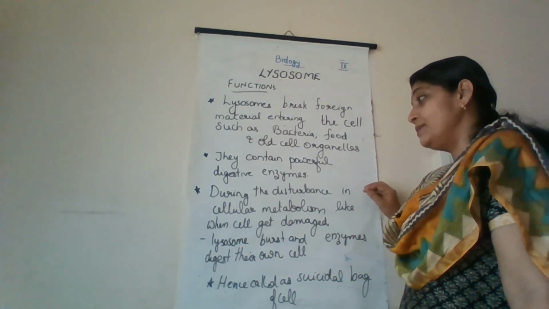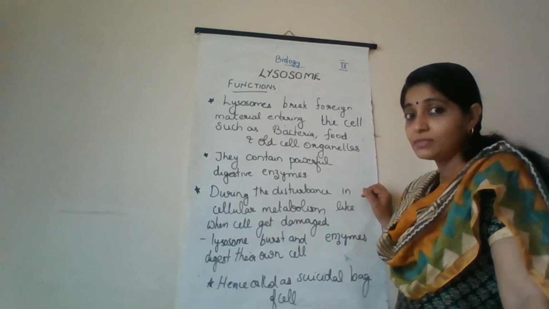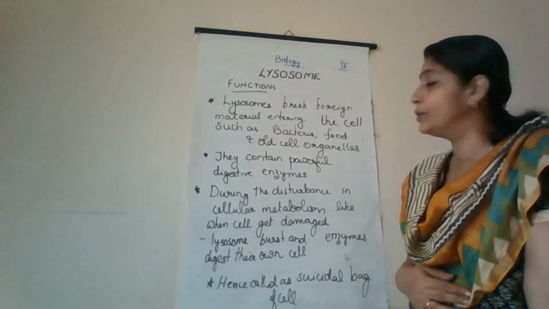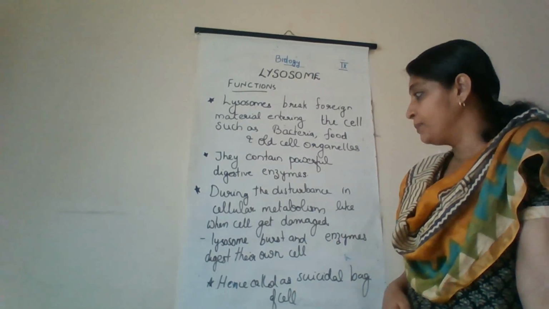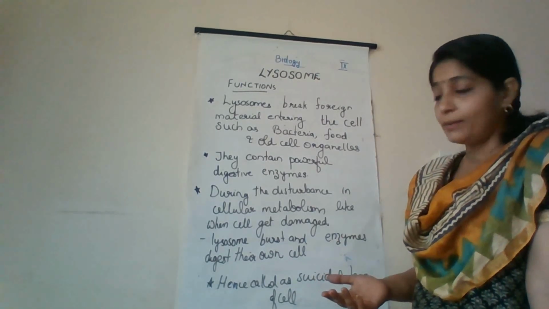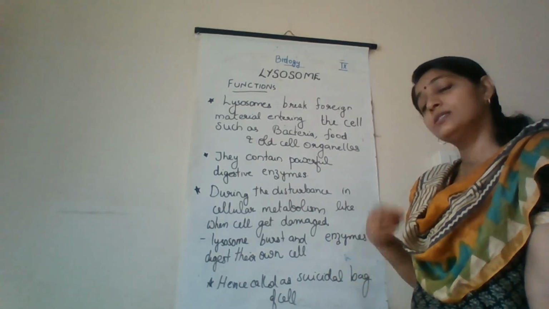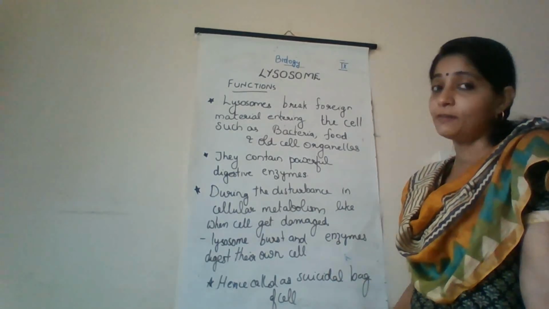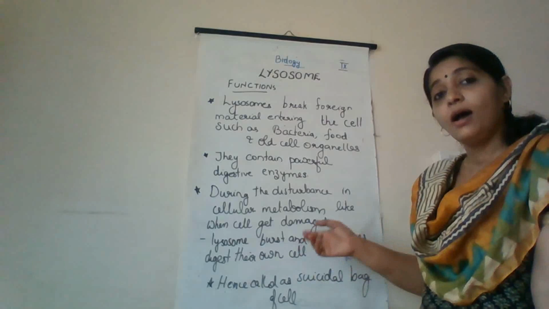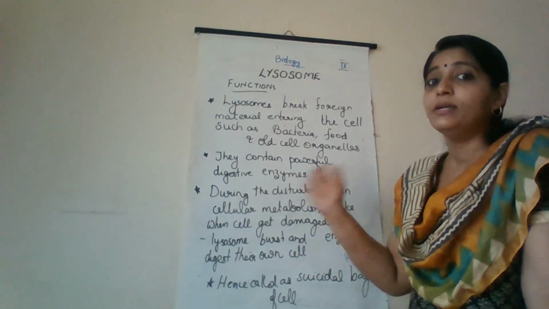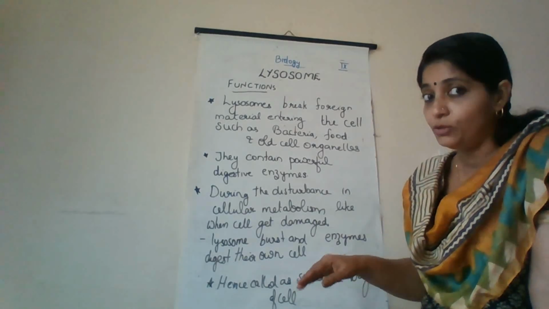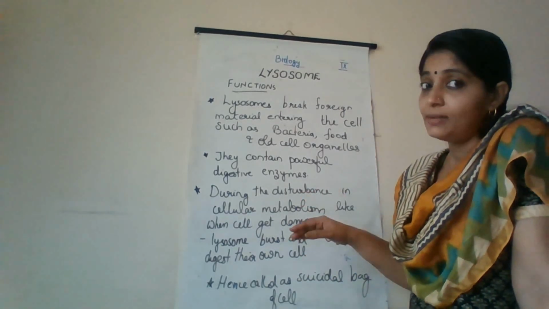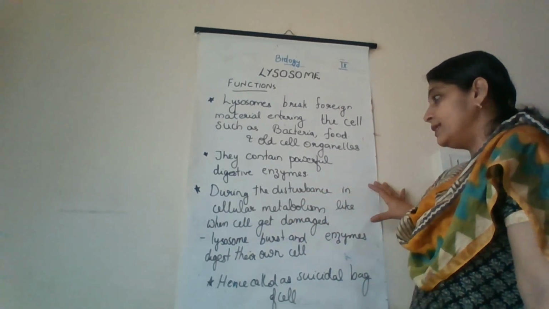During a disturbance in cellular metabolism, the cell may get damaged. In such cases, the lysosome will burst itself and release its digestive enzymes, and these digestive enzymes will digest the cell itself, its own cell.